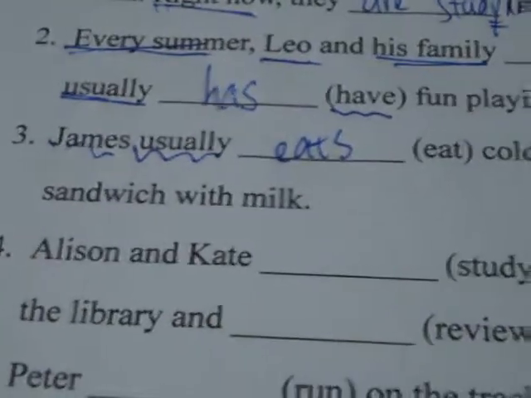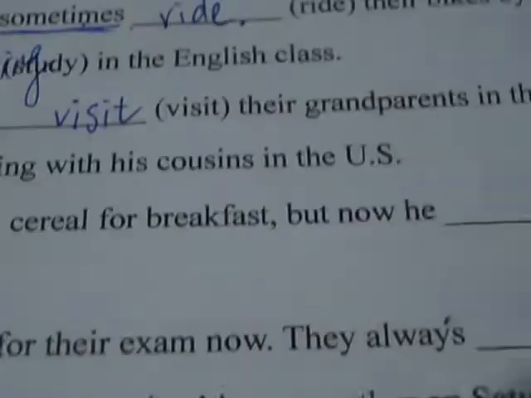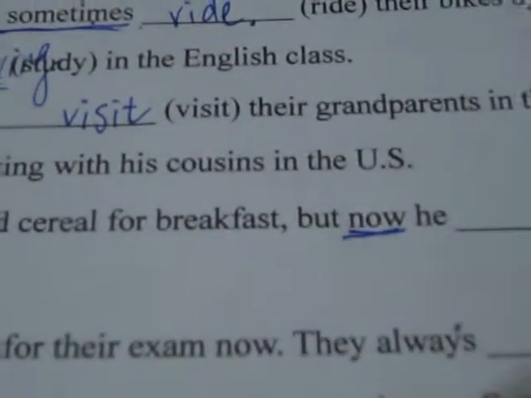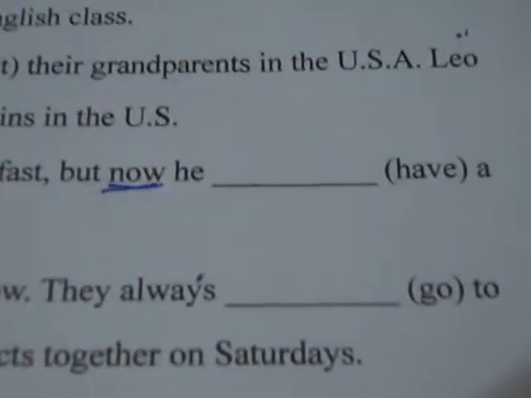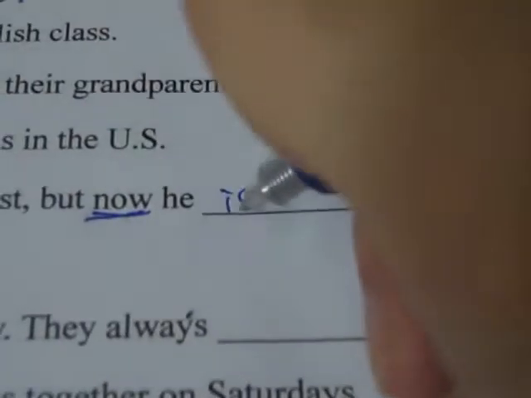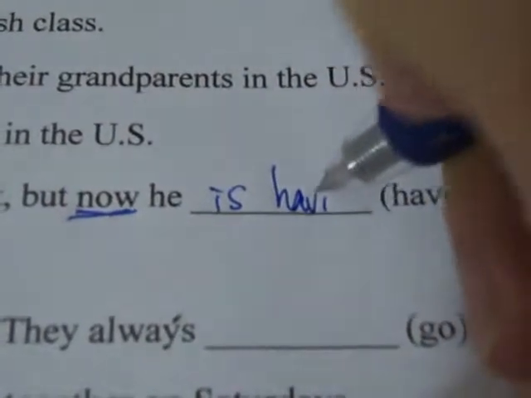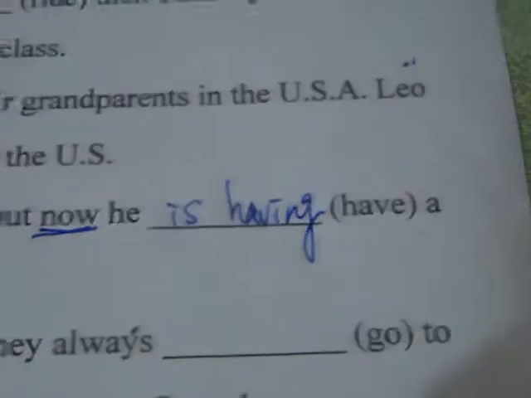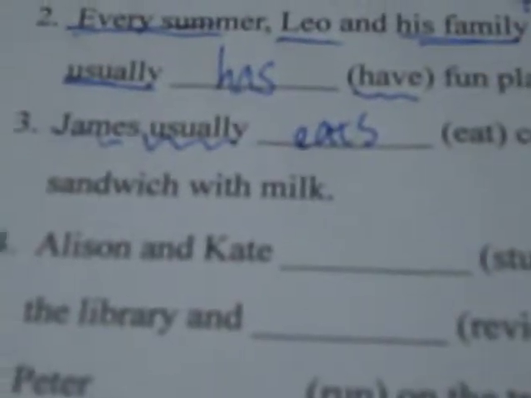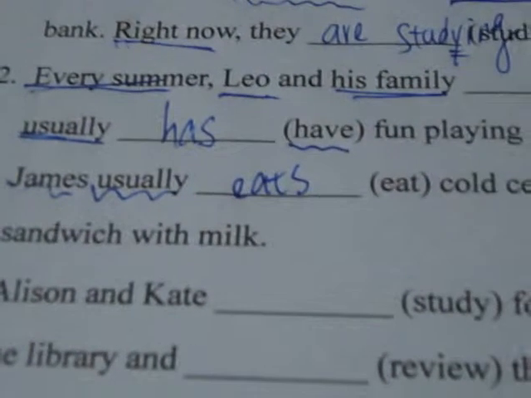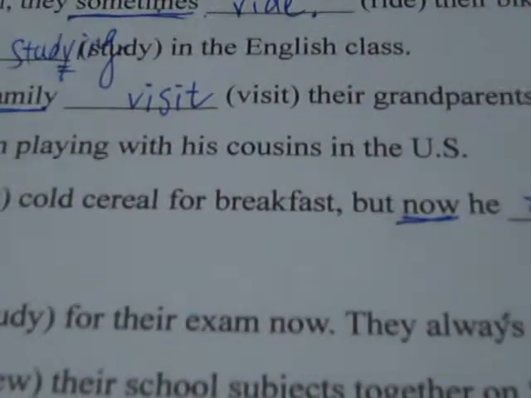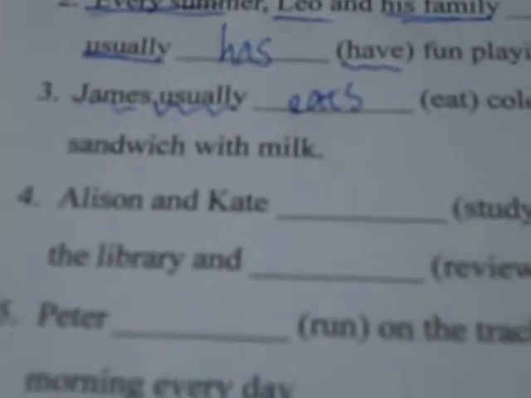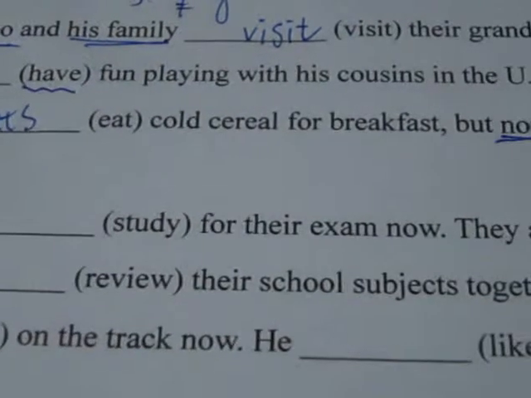But now he have a sandwich with milk. Now look at the time marker. The time marker is now, something happening right now, present continuous tense. He is having a sandwich with milk. So number 3, James usually eats cold cereal for breakfast, but now he is having a sandwich with milk.